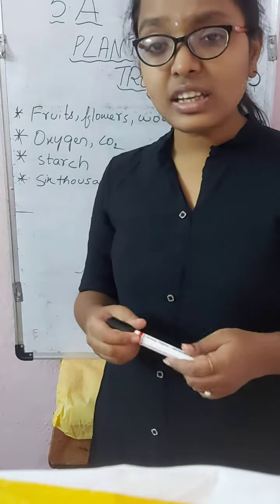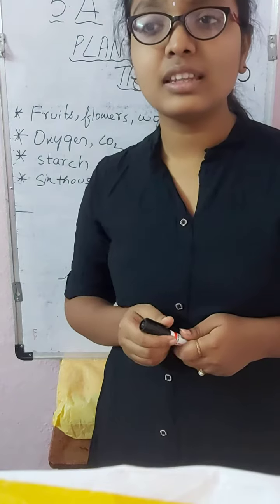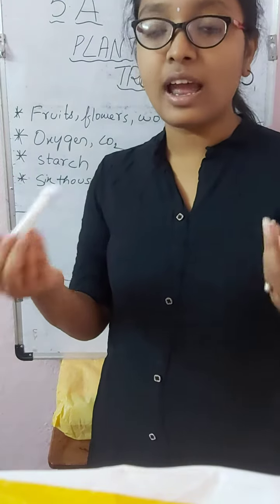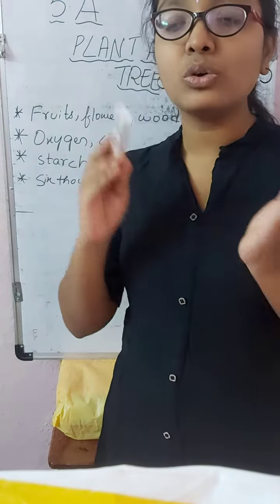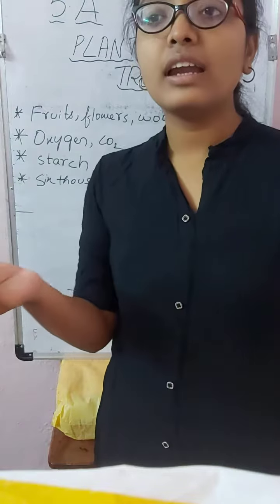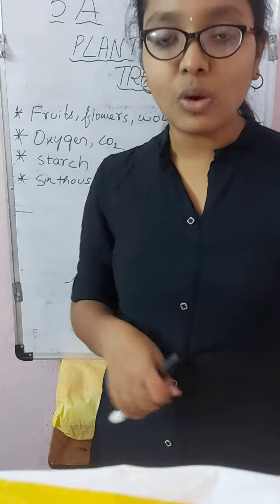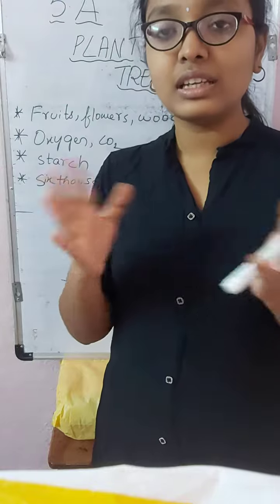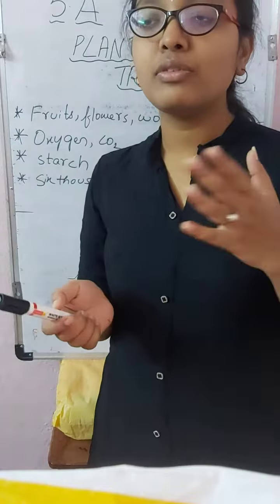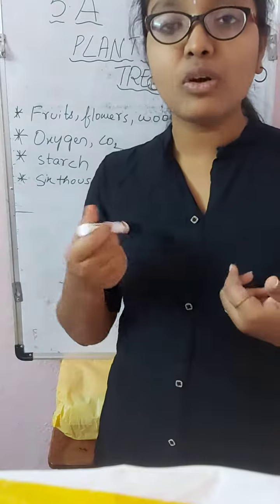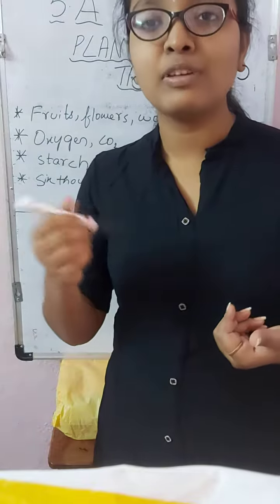But trees have a special capacity: they take the carbon dioxide and break it down into carbon and oxygen. They use the carbon for food material and they give us oxygen for breathing. So it is interchangeable. We give carbon dioxide, which is what the trees want, and what we want, the oxygen, is given by trees.